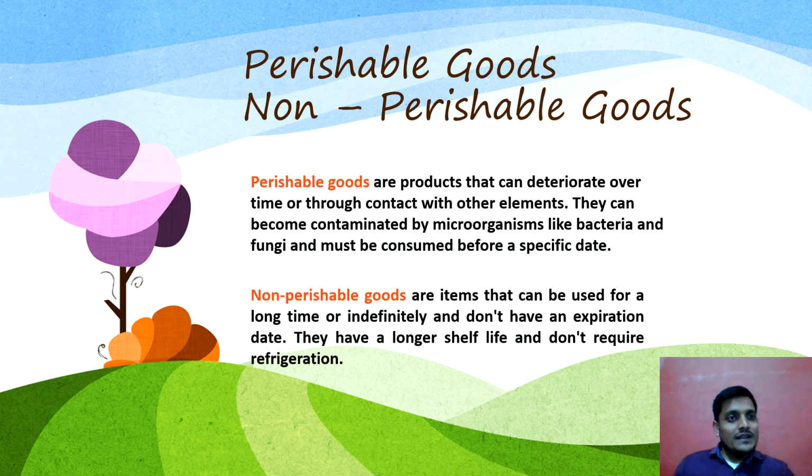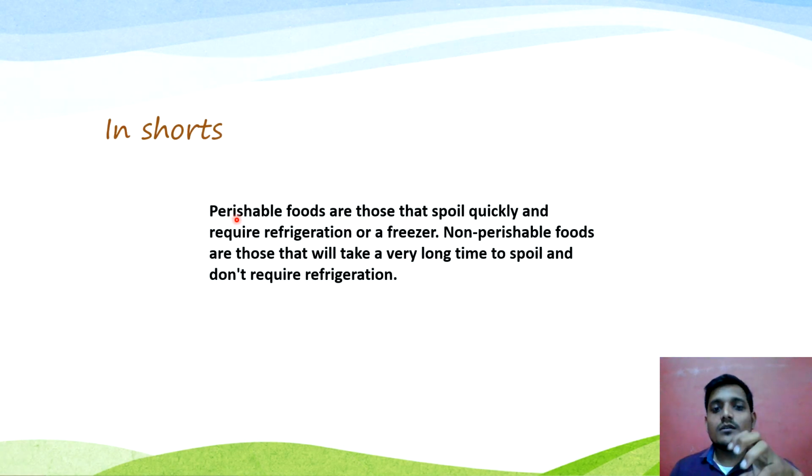So basically, perishable foods are those goods or products which spoil quickly, and they require a refrigerator or a freezer to store them for a longer period, or we can say we can increase the shelf life of that particular product a little bit. But non-perishable goods don't have any expiration date, or we can say they don't require any kind of refrigerator or freezer to store them. But perishable goods require a refrigerator or freezer to store them.